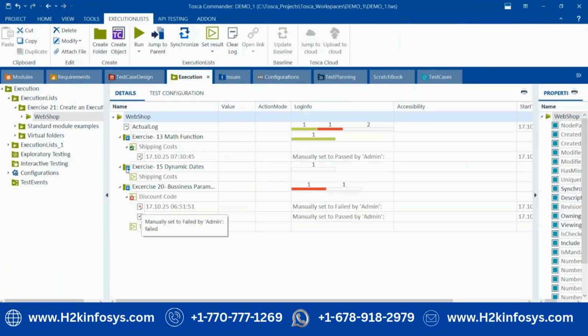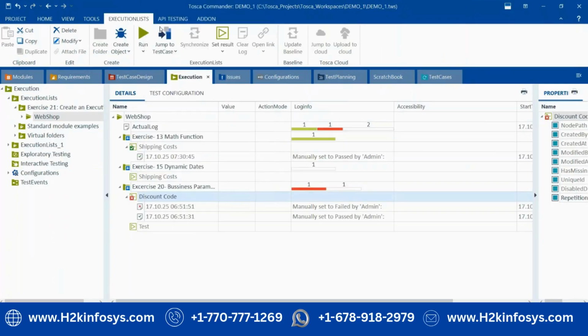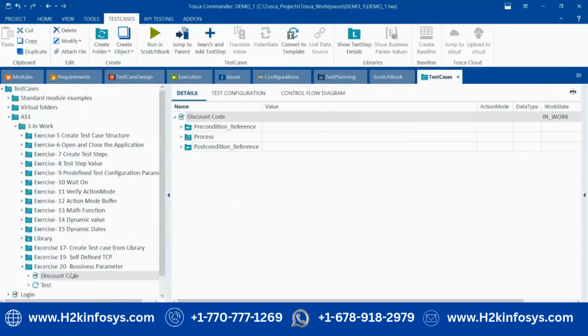And it also mentions which test case has failed, right? Yes. You can see here it is showing red, which means this test case is failing. Discount code. Yes, one failed. If I jump to test case, you can see this test case is failing.